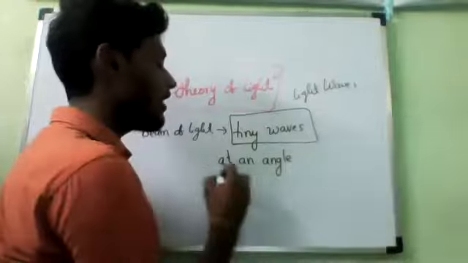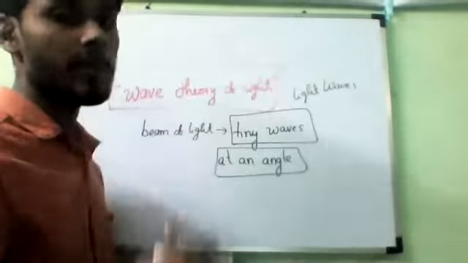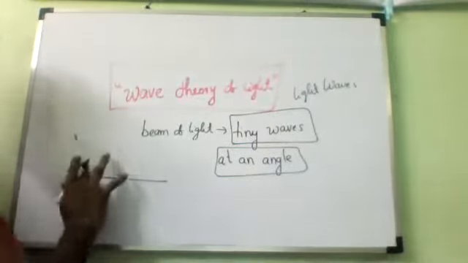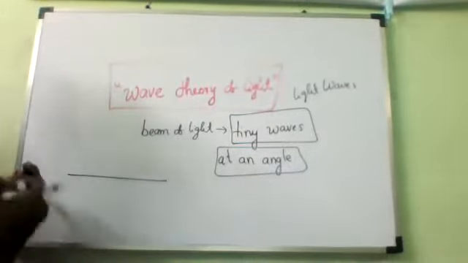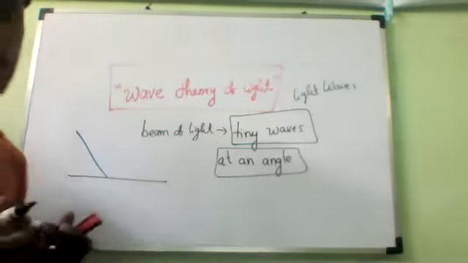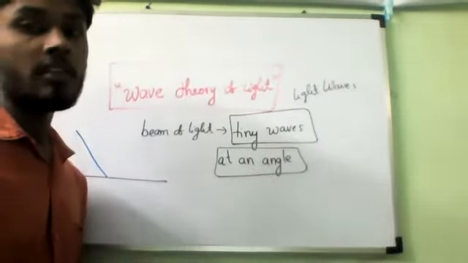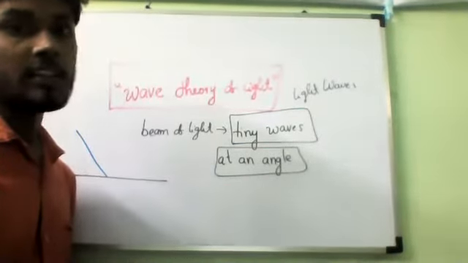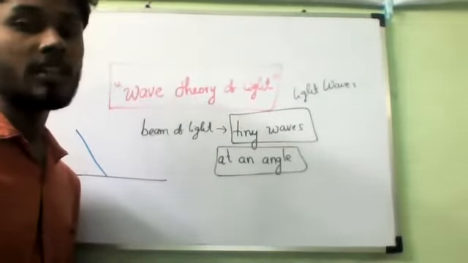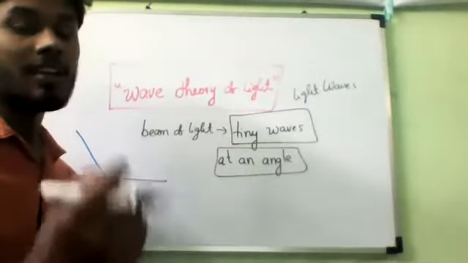When these tiny light waves fall obliquely on the boundary of another medium, then one part of the light waves enters into the other medium first and its speed changes first, but the rest of the waves enter the other medium a little later and hence the speed changes a little later.